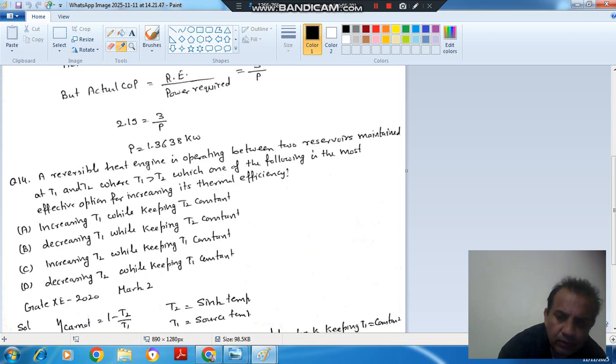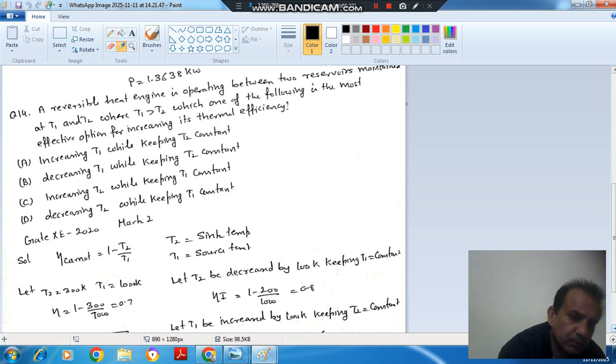So we know that the Carnot efficiency is 1 minus T2 by T1. T2 is the sink temperature and T1 is the source temperature. Suppose T2 is 300 Kelvin and T1 is 1000 Kelvin. Then the efficiency is 0.7. Now the efficiency can be increased by decreasing T2. Suppose we decrease T2 by 100 Kelvin, then it will be 200 Kelvin, and keep T1 the same. Then the efficiency will be 0.8.